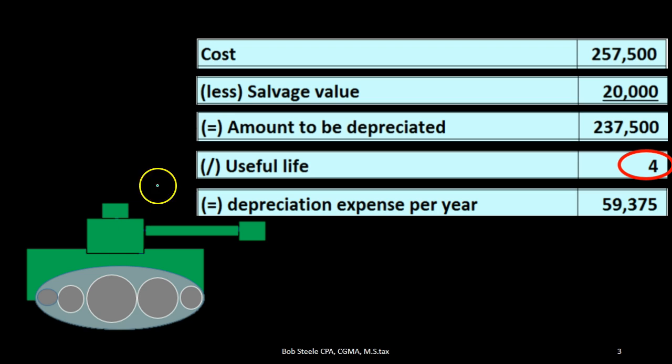The other thing that could change in this particular estimate is the salvage value. The salvage value could change. That's going to be the amount that we believe that we could sell the equipment for at the end of the useful life. Maybe we think that's going to be more or less. That too could change our estimate. Obviously, the cost will not change. That's something that's not an estimate. That's concrete. The salvage value and the useful life in this case are estimates that could change at a future point in time. We're going to make our best guess at the point in time that we purchase the equipment.